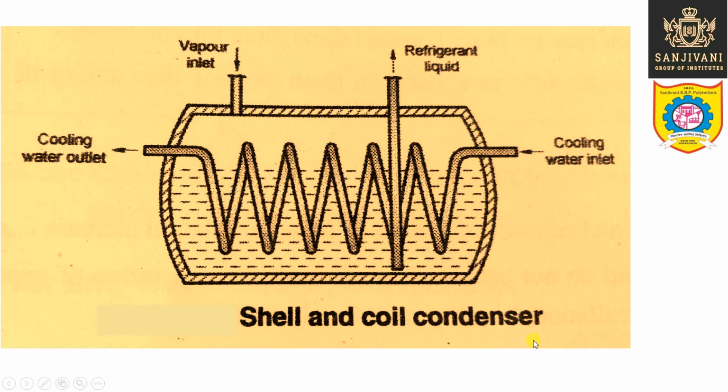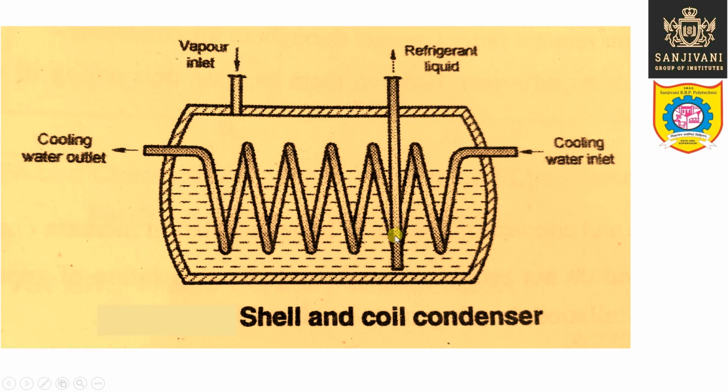Again, this is the shell and coil type water cooled condenser. So in this case, the refrigerant vapor is entering inside this particular shell of the condenser, and the refrigerant liquid is leaving from here, but the water is entering inside this condenser, that is the condenser coil, and it is moving inside the condenser through the long coil, and the cooling water leaves the condenser from the same tube on the other side, so that this water will cool the vapor refrigerant, and this vapor refrigerant will then get condensed into liquid refrigerant.